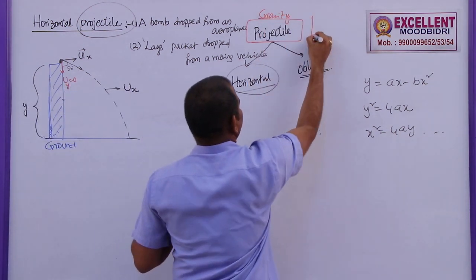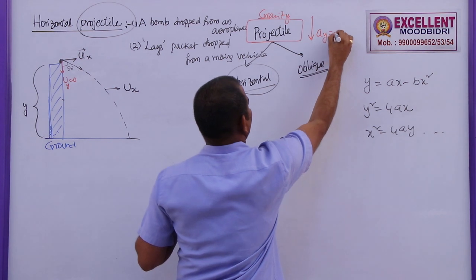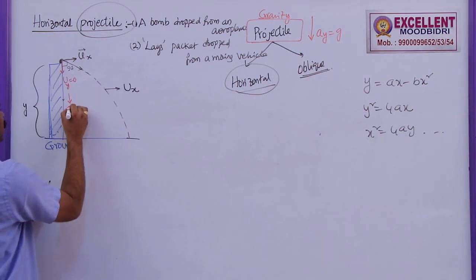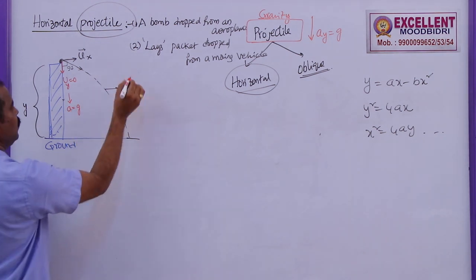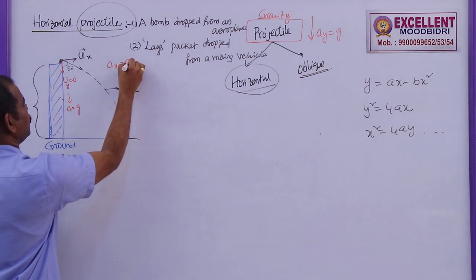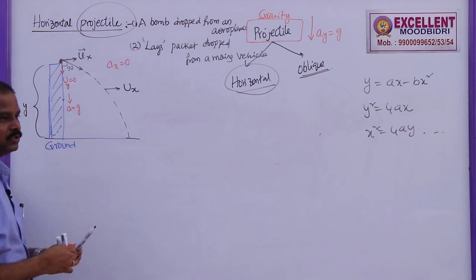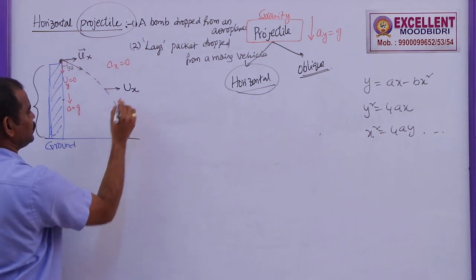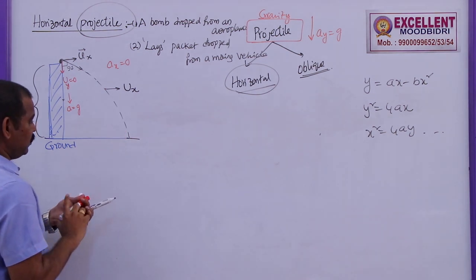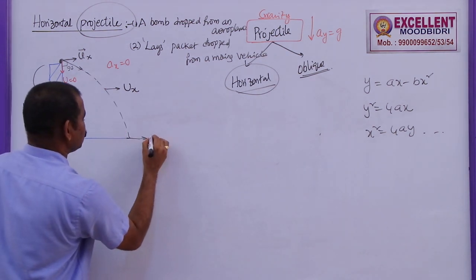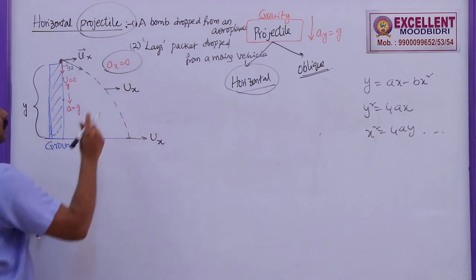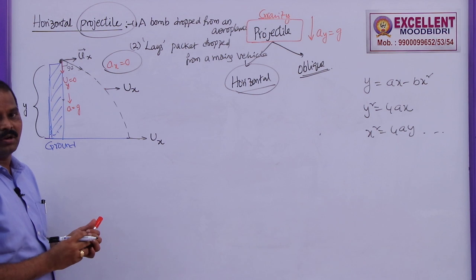So gravity is acting vertically downwards, so ax is equal to 0. Here this will express only acceleration in a vertically downward direction. The acceleration in the horizontal direction, even for this horizontal projectile, is also 0. So the velocity here is ux. After some time the velocity will be ux only. Even on striking the ground, the horizontal velocity remains ux only. Why? Because ax is 0. There is no acceleration in the horizontal direction.